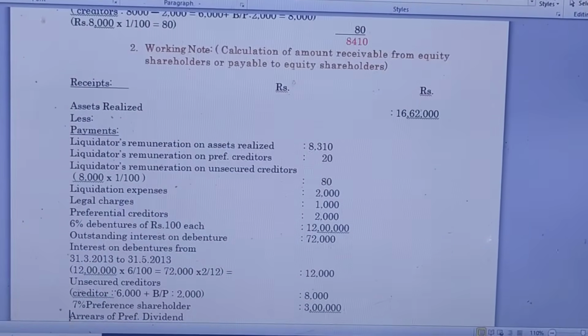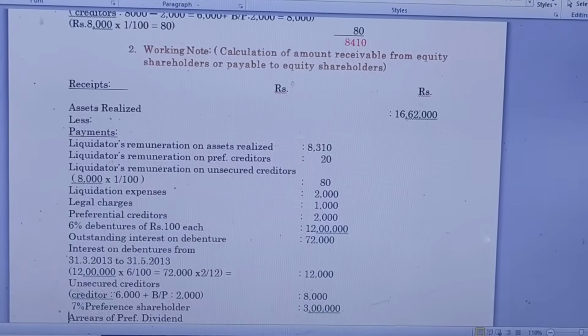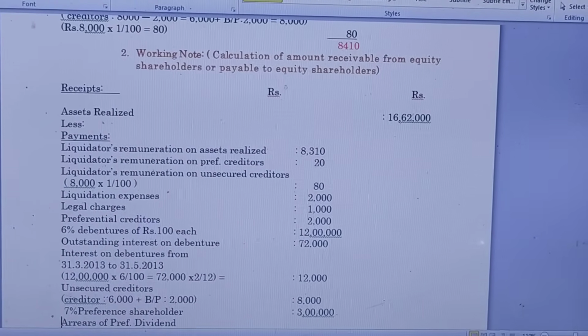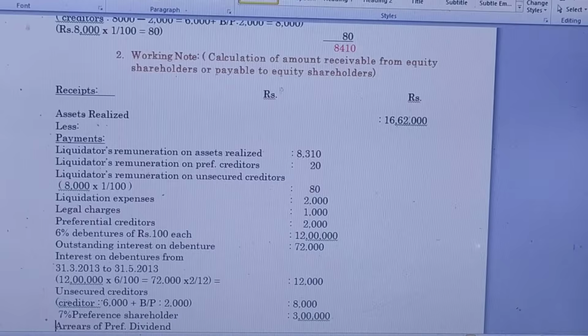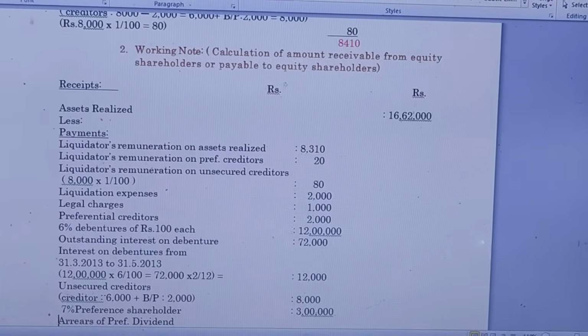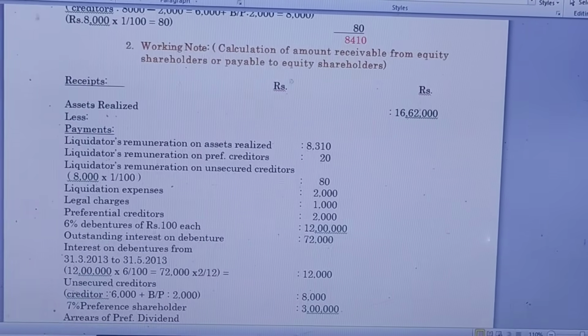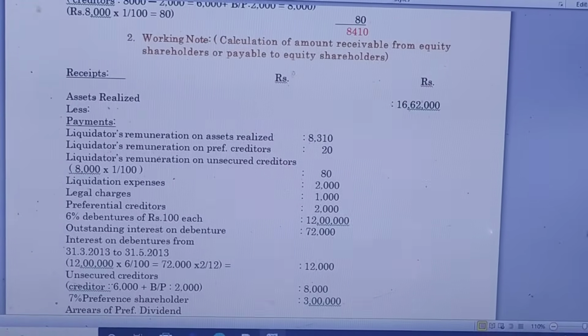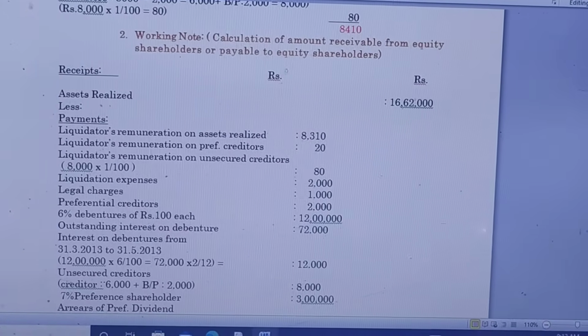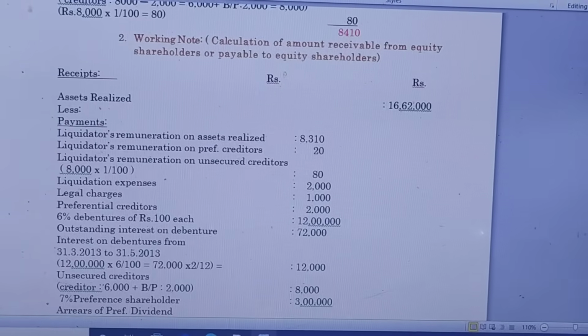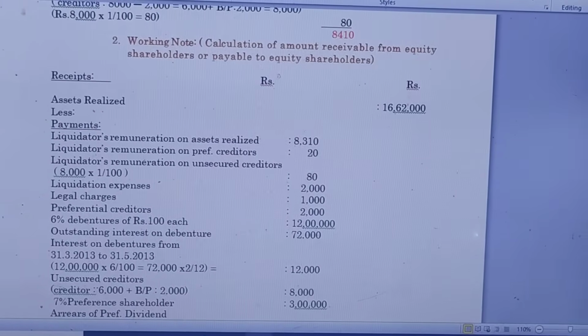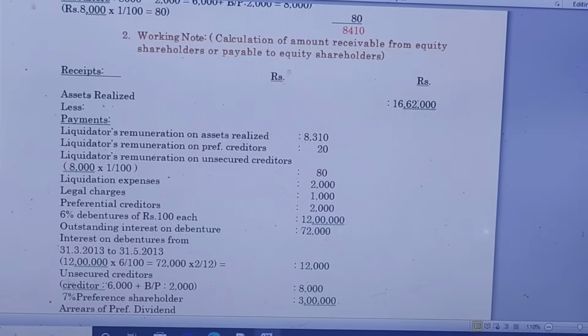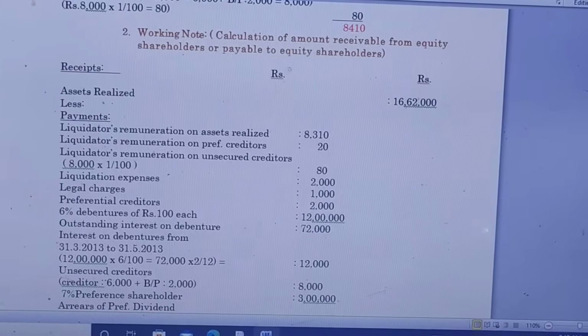Next, we are going to prepare the working note for calculation of the amount receivable from equity shareholders or payable to equity shareholders. First, we have to mention the receipts. Under the receipts, we have to mention assets realized, which we have already calculated. The total amount is 16,62,000. Then we have to mention the less, and also the payments.